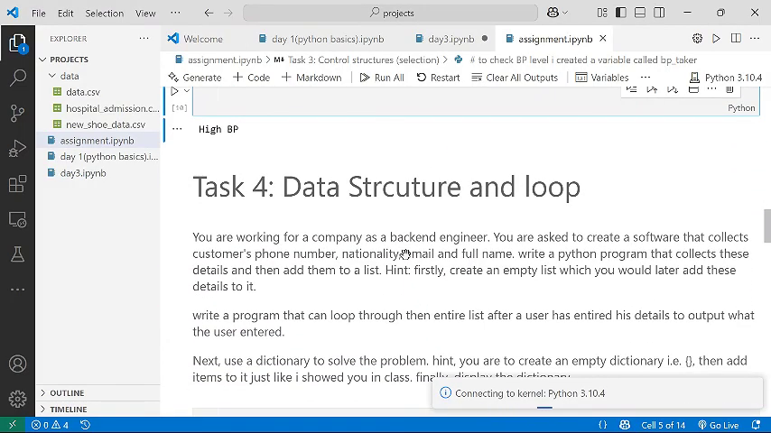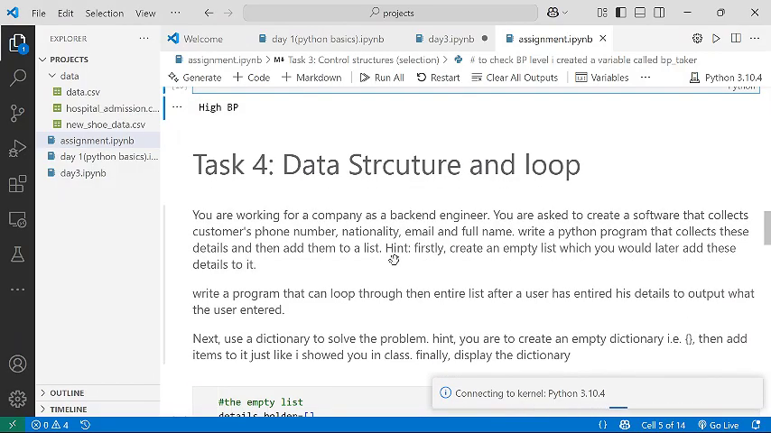Now exercise 4 focuses on how to use your control structure and then loop through.